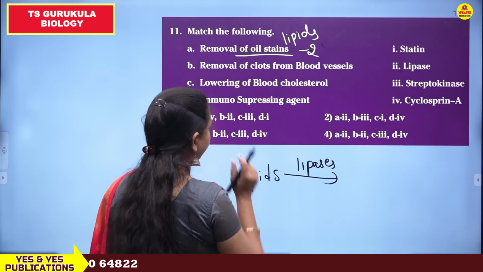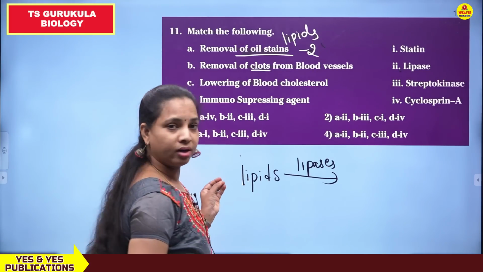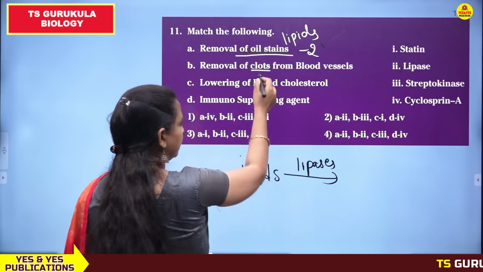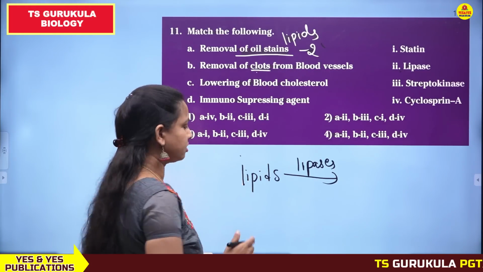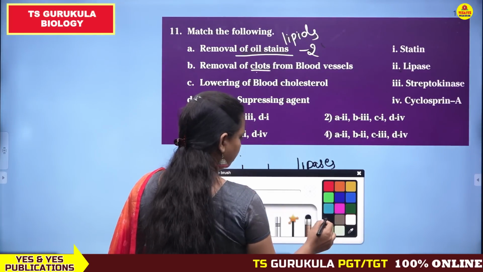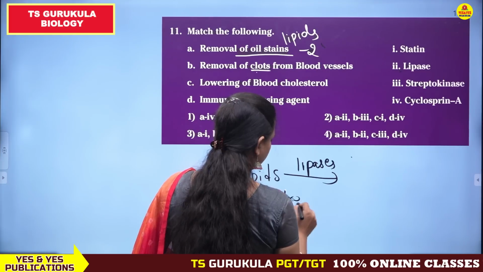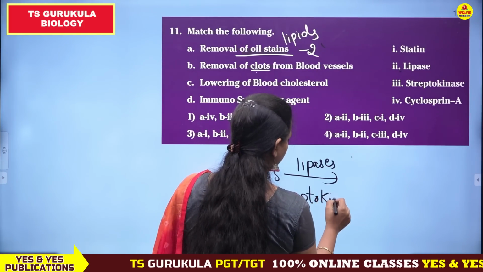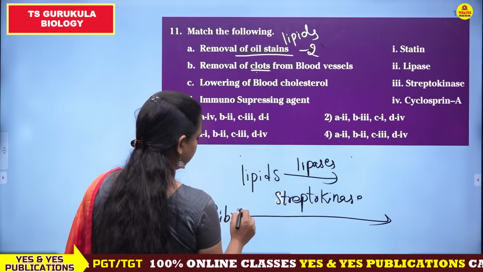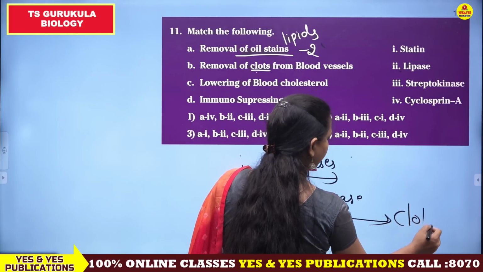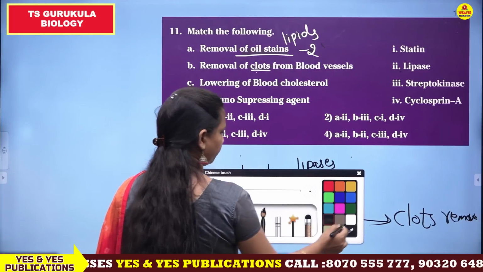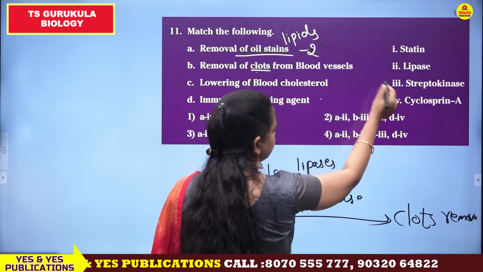Removal of clots from the blood vessels. Clots are nothing but the fibrin content which forms a trap around the red blood cells. So the clots can be removed by fibrinolysis. Fibrinolysis can be carried out by the enzyme streptokinase. Streptokinase can hydrolyze fibrin and blood clots can be removed. Clot removal means streptokinase. So removal of clots from blood vessels is streptokinase.